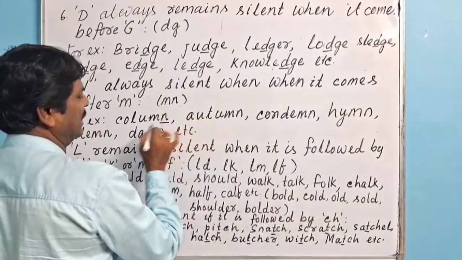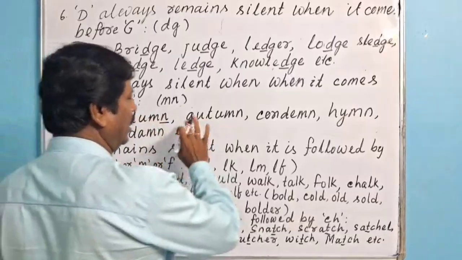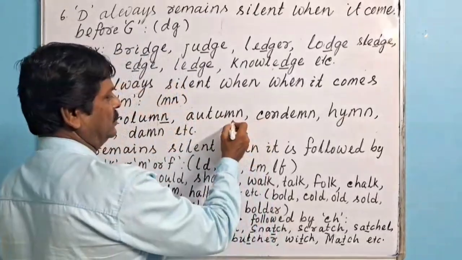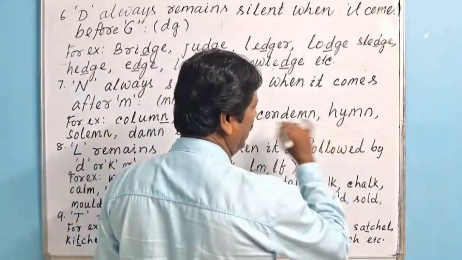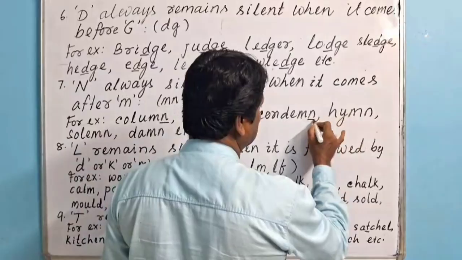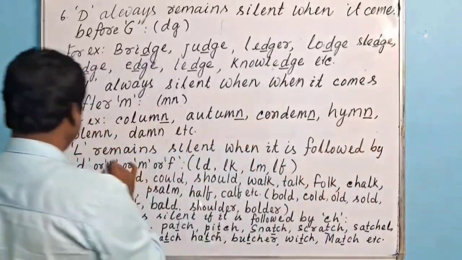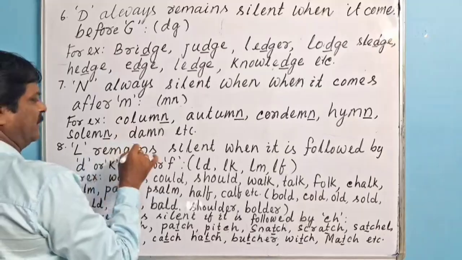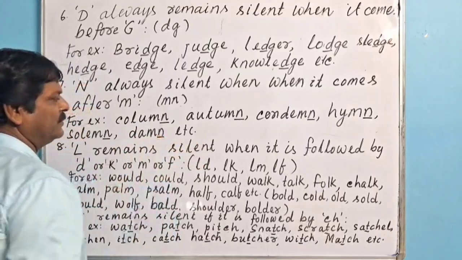Here N is silent because N comes after M. Autumn, not autumn-n. So here N is silent. Condemn, N is silent here. Hymn, N is silent here. Similarly, solemn, N is silent here. Damn, here N is silent.